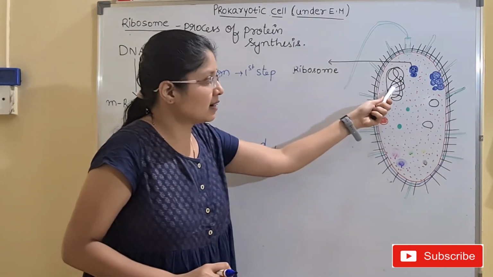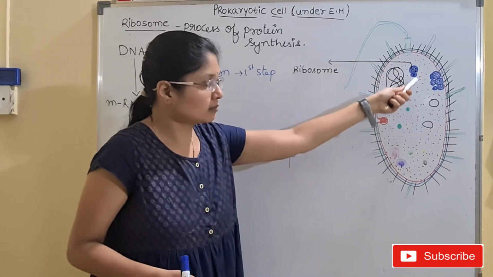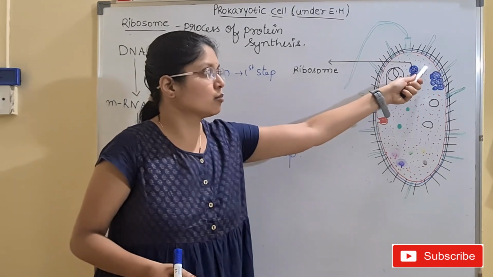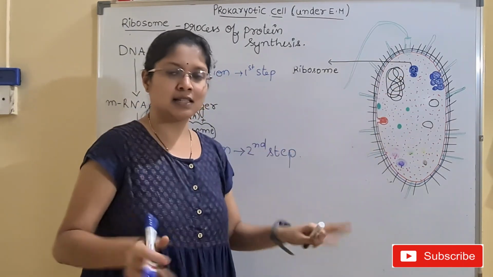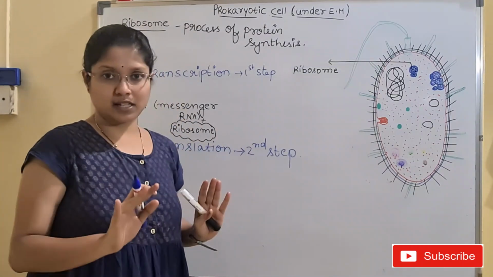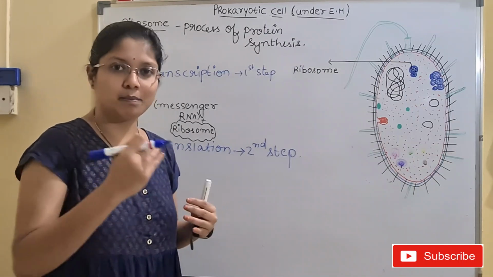So the DNA releases the mRNA into the cytoplasm, and the mRNA will be identified by the ribosome, and these ribosomes in turn produce the proteins inside the cell cytoplasm itself. So the transcription and the translation both are continuous, both are coupled here.